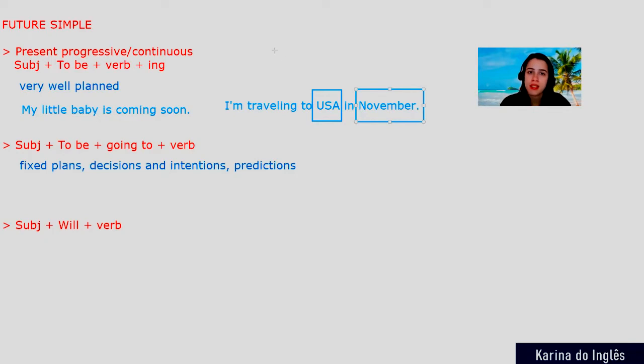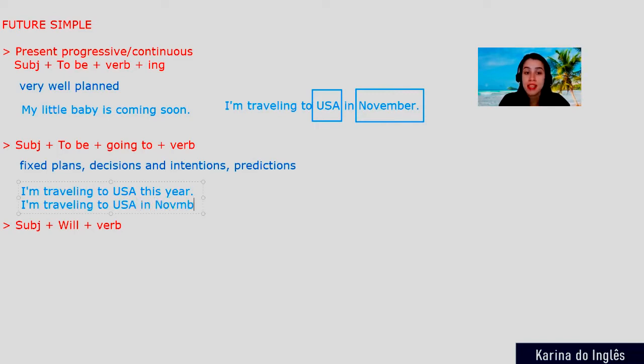And how about the second one? The second one, for example, I'm traveling to United States of America this year. I'm not saying that you cannot say I'm traveling to United States of America in November. You can say the same sentence that you have there.